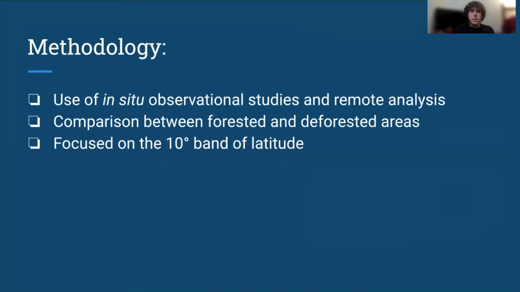Moving on to the methodology, we see the use of in situ observational studies specific to organisms, and then we also see remote analyses, such as satellites, being used to compare and contrast the temperatures of forested areas and temperatures of deforested areas.